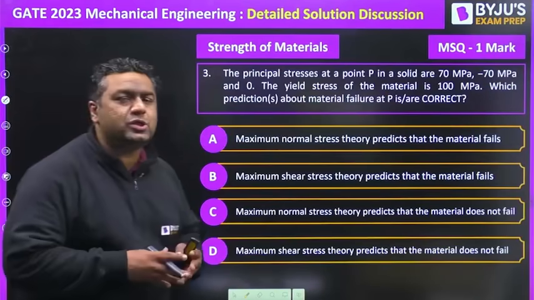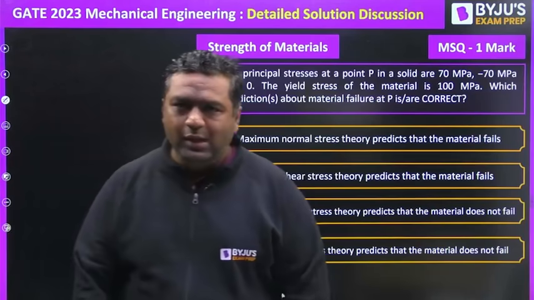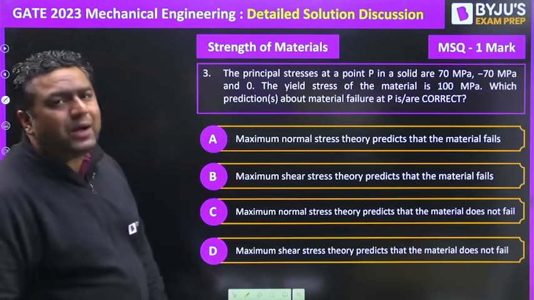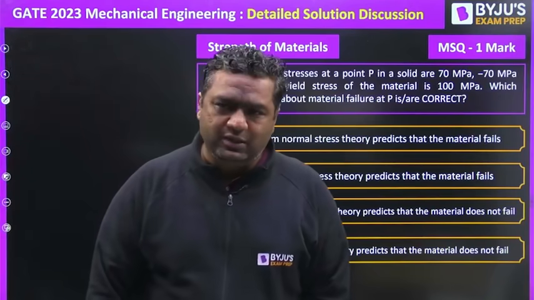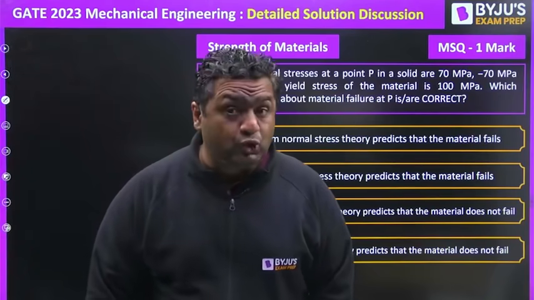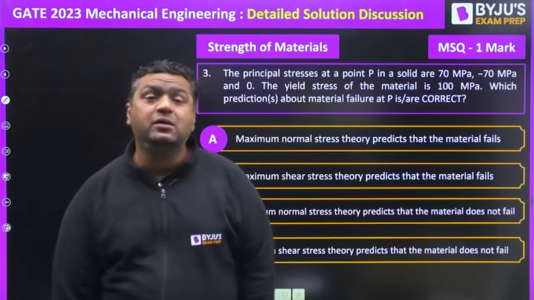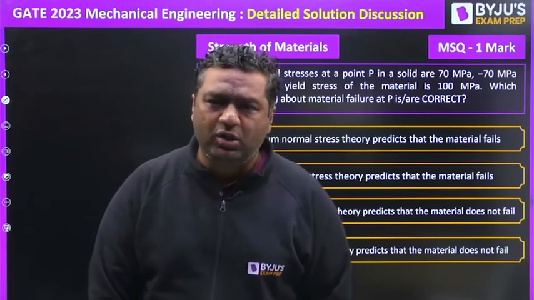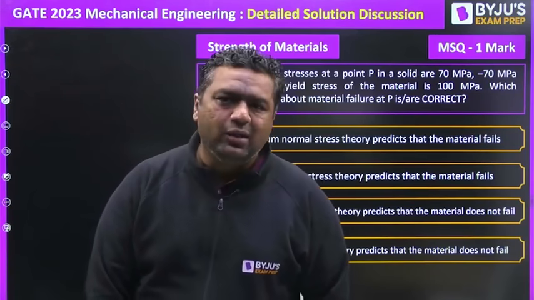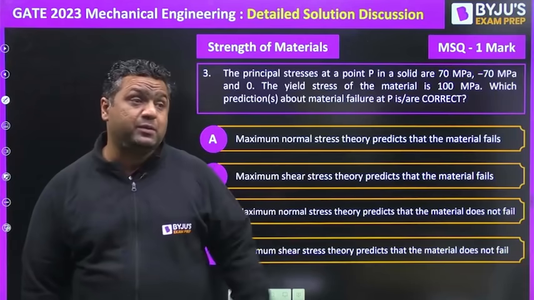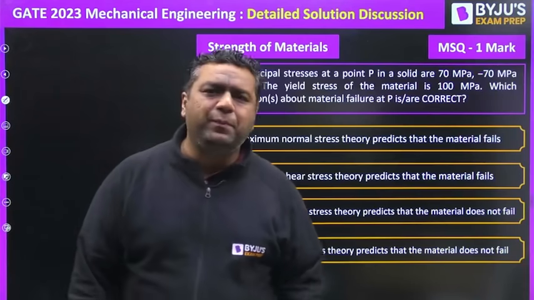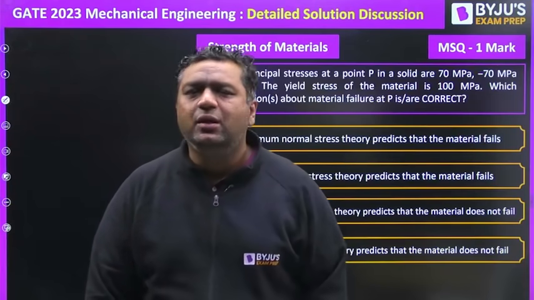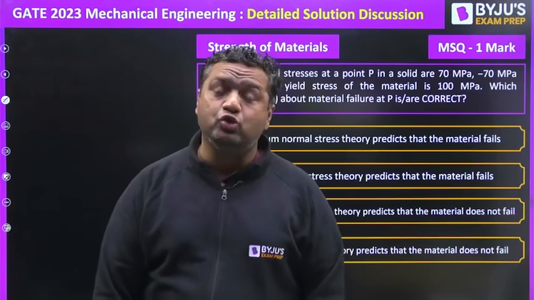Next question is once again MSQ, and this MSQ is from strength of material. Rather, this question is from theories of failures. You can also count this question in machine design, because in the mechanical engineering syllabus, theories of failure are mentioned in machine design. But as it is the application of principal stresses, some people put it into strength of materials, because it is a bridging topic used to join SOM and machine design.